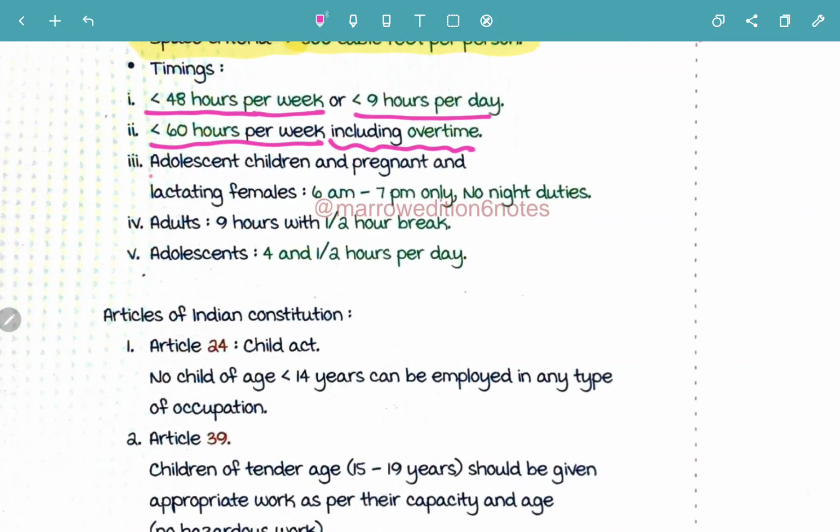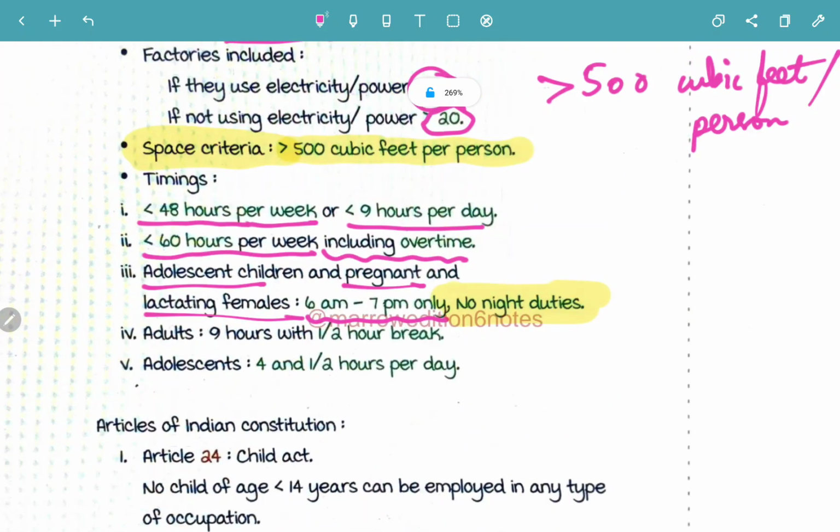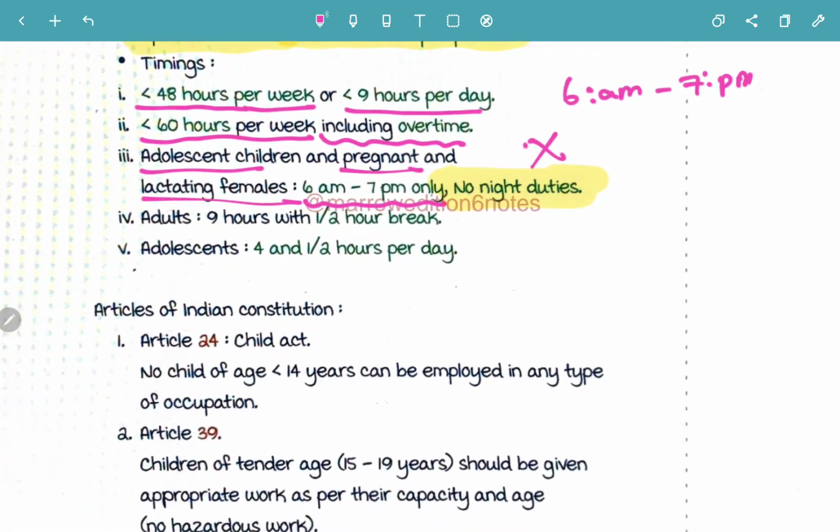Adolescent children and pregnant and lactating females must work only around 6 a.m. to 7 p.m., and no night duties are allowed for these people. So remember, for pregnant women, lactating females as well as adolescent children, the working time should be only around 6 a.m. to 7 p.m., after which there are no night duties.